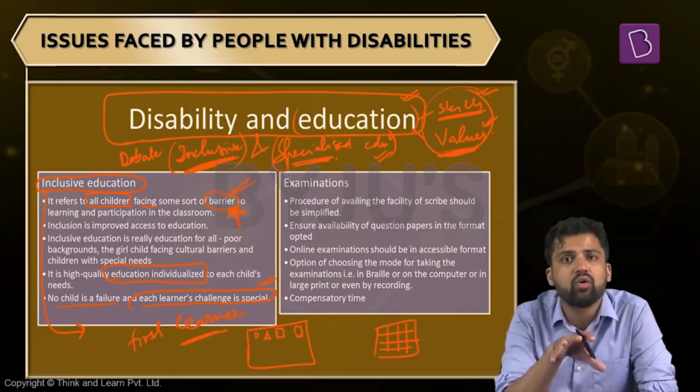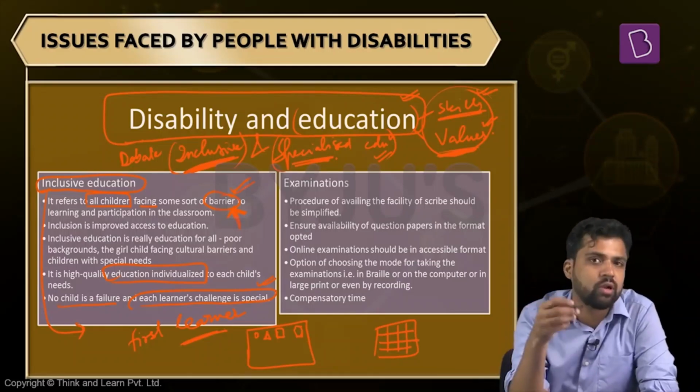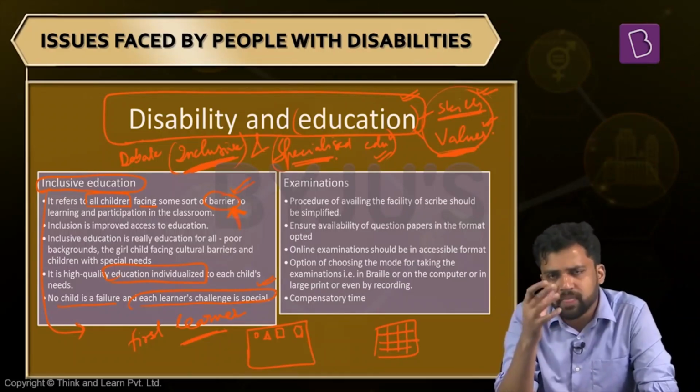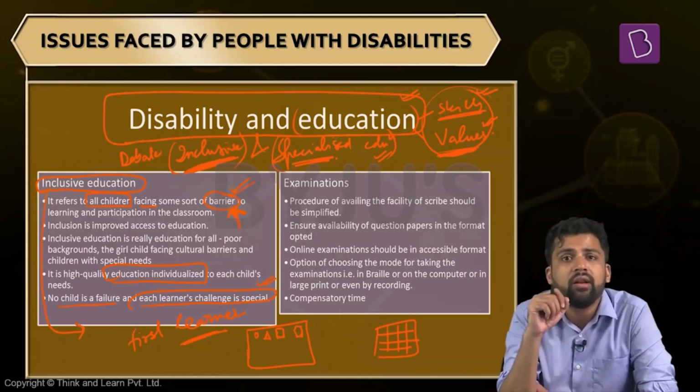So all these things have to be taken into consideration when we are moving towards inclusive education. Otherwise, inclusive education will not serve its purpose. And in the present scenario, again, the kind of education system we have, the kind of education infrastructure we have, we are lagging behind in multiple dimensions.